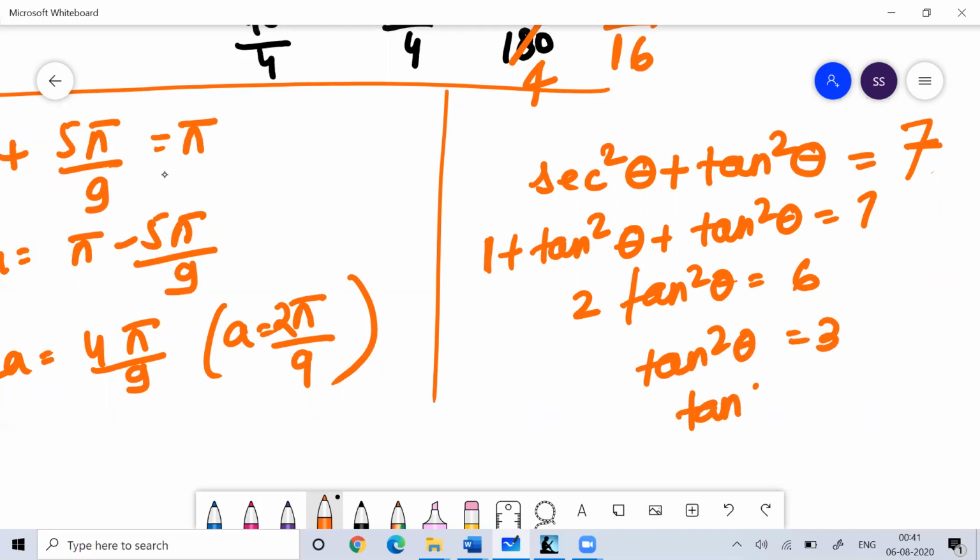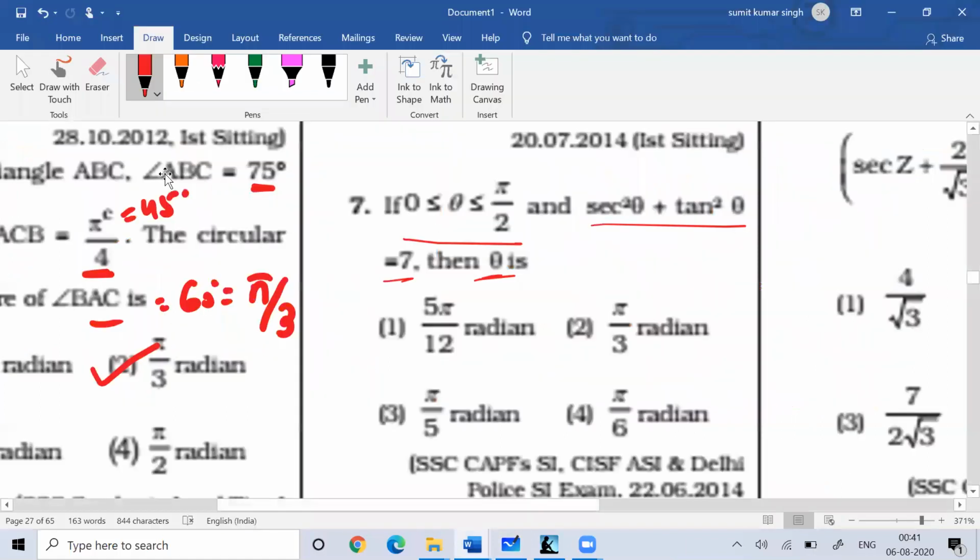So tan theta is equal to root 3. So theta is equal to 60 degrees or pi by 3.